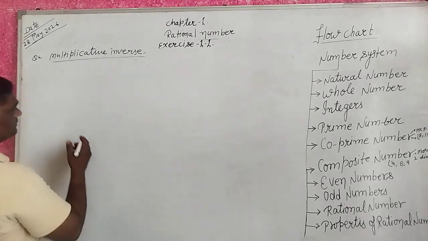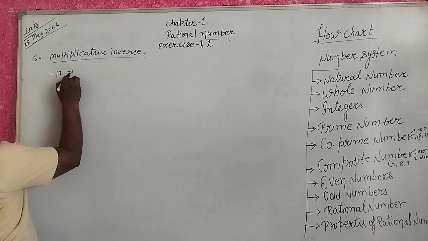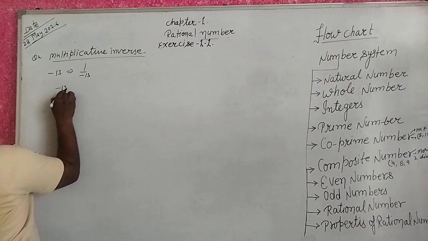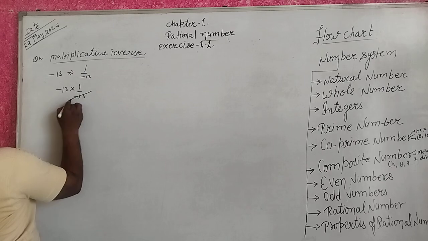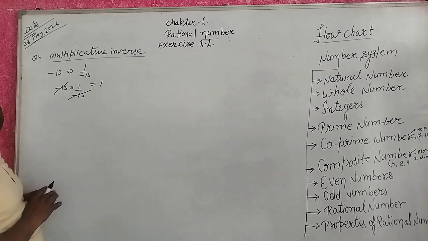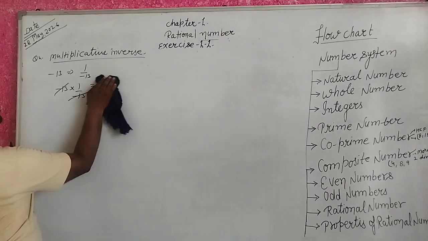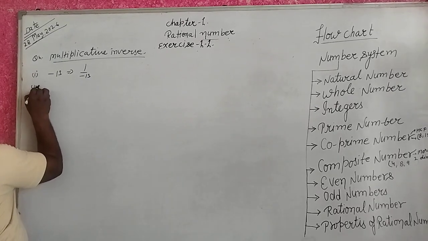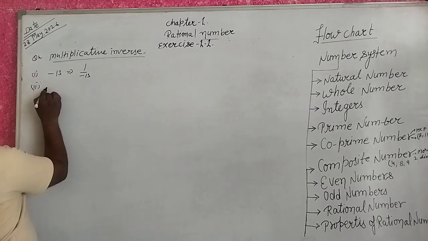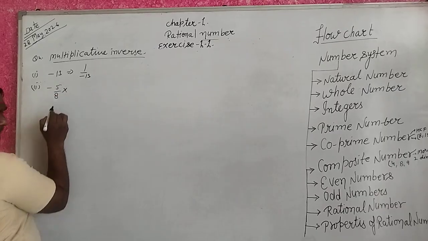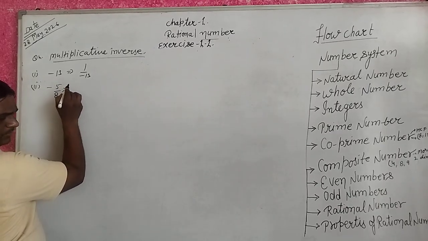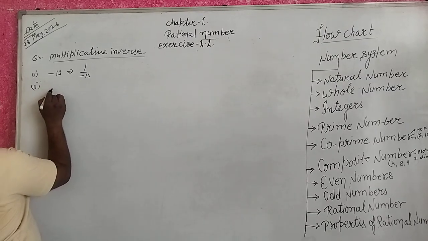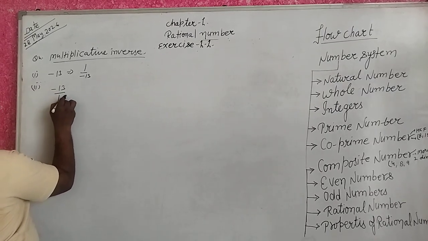Question number first, minus 13. When you take 1 upon minus 13, minus 13 into 1 upon minus 13 cancels, equal to 1. So the multiplicative inverse is minus 1. Second, minus 13 upon 19.